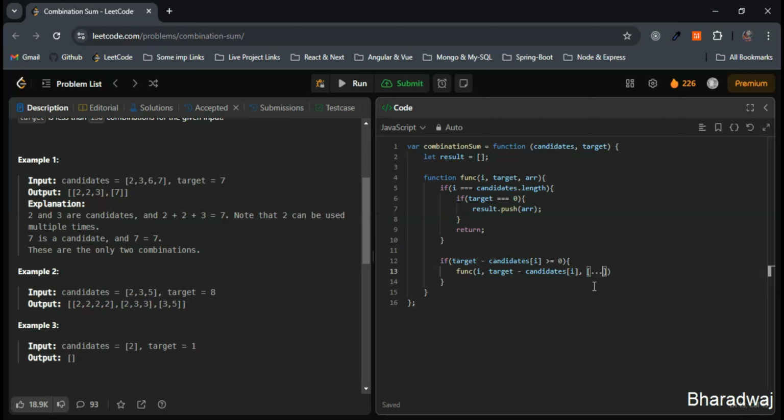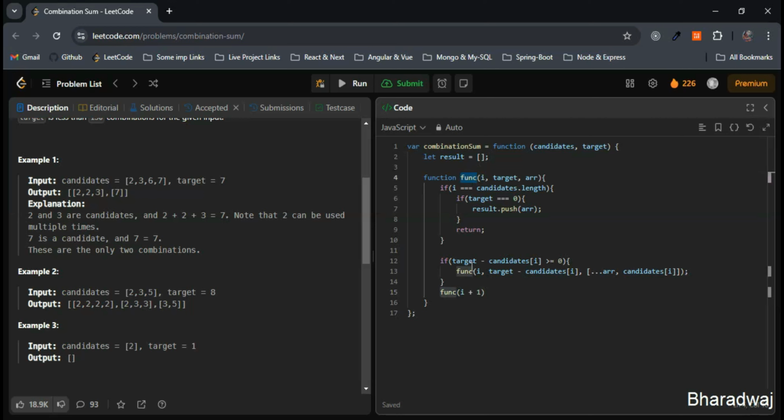Let's just make use of the spread operator. We'll spread the arrays and candidates of I, right? So what we are doing here, we are just including the current candidates and we'll go on recursing. Next, we will exclude the current candidates and recurse as well. Just make use of the function again. Recursive function, I'm just making use of the function name, right?